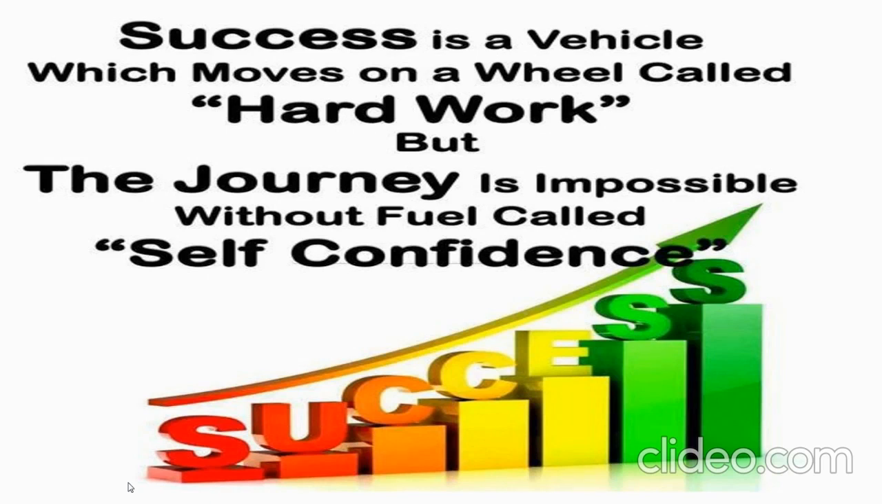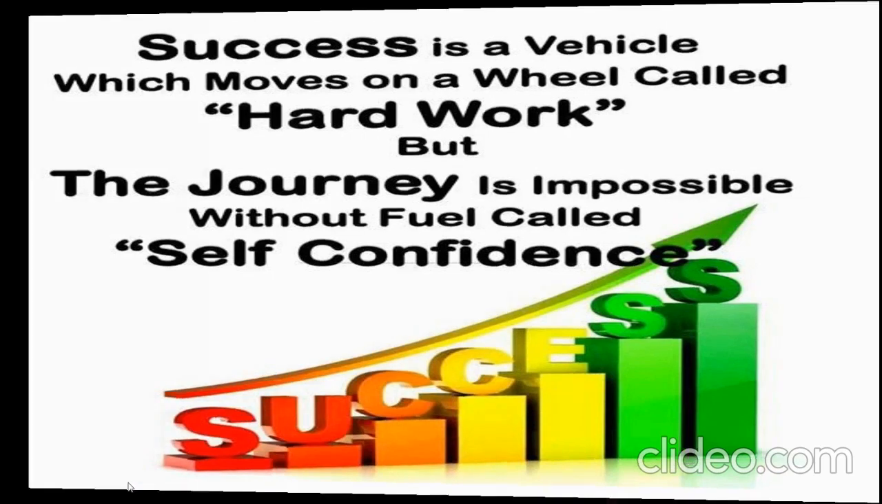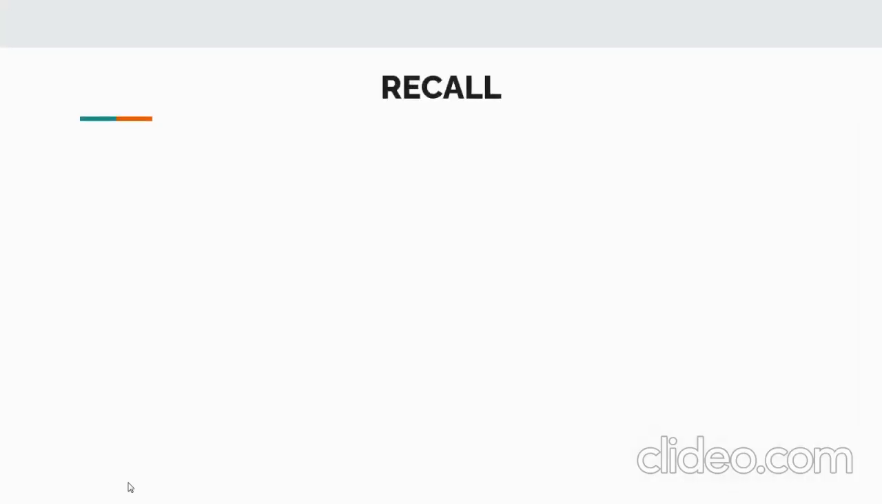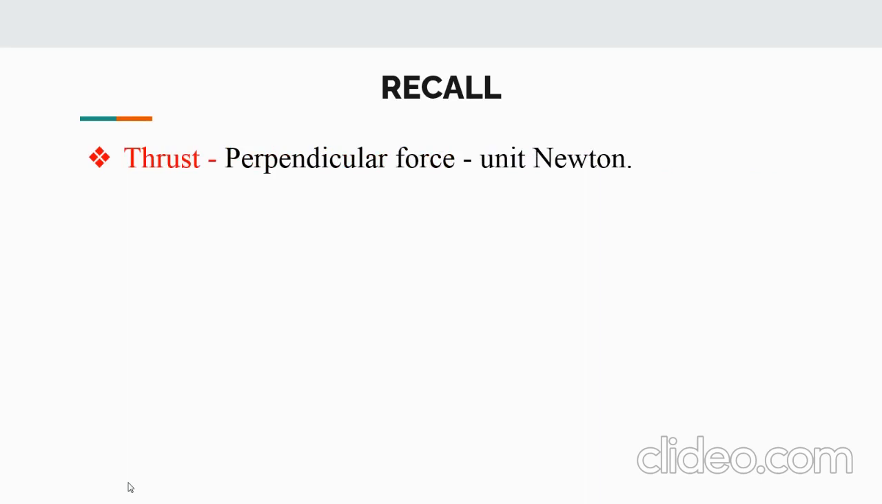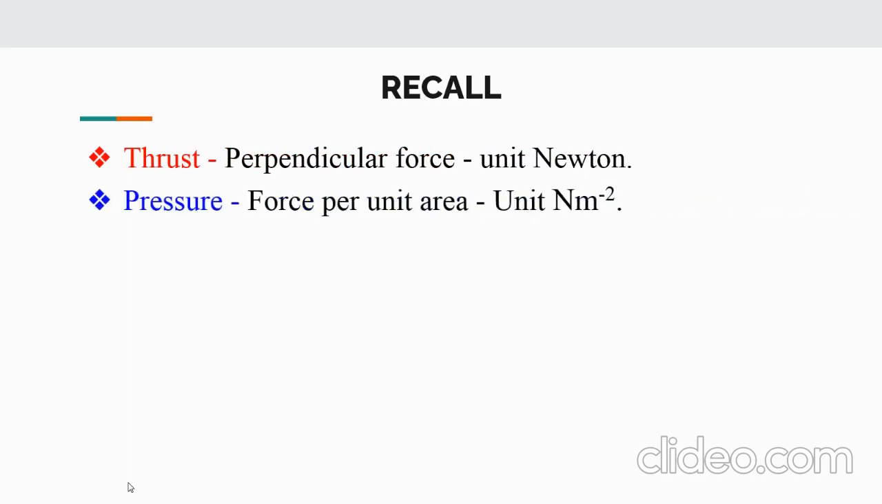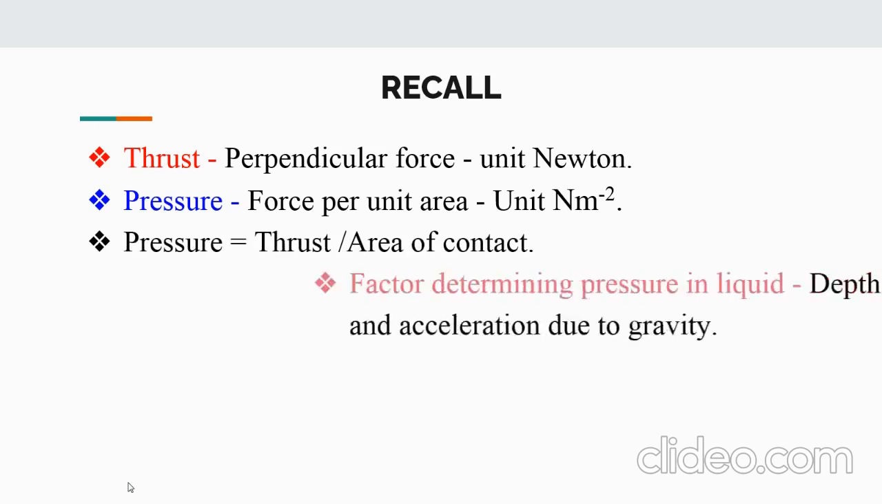Before that, we recap what we learned in previous classes. We started with Unit 3, Fluids, and the two main important physics terms which we dealt with in the previous class were thrust and pressure. So what is thrust? It is a perpendicular force and its SI unit is Newton. What is pressure then? Pressure is nothing but force per unit area and the unit is Newton per meter square. The formula for pressure is thrust by area of contact.